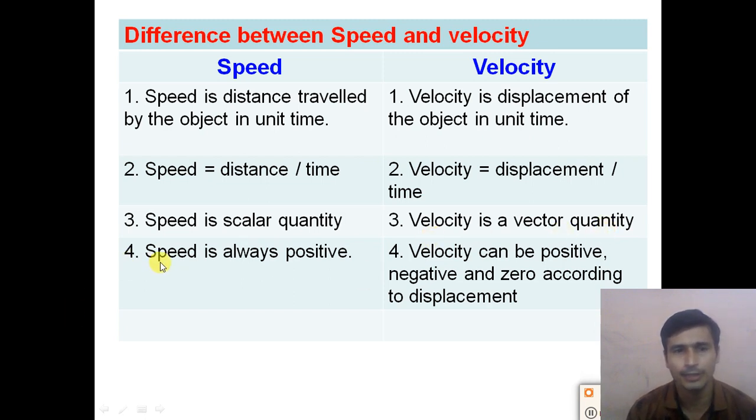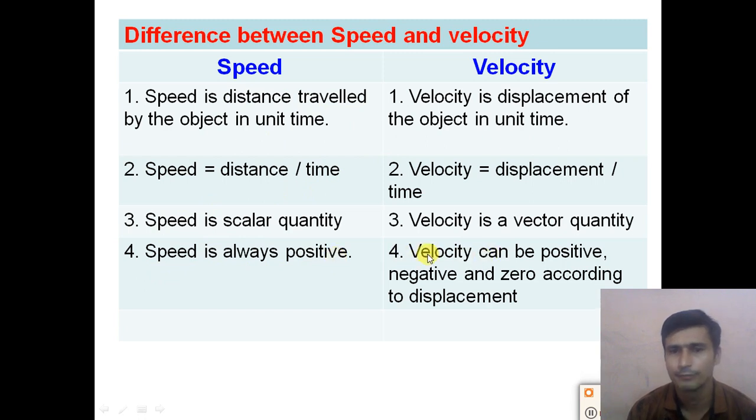Fourth point of difference: speed is always positive. Speed cannot be negative or zero, because the distance traveled by the object is always positive.